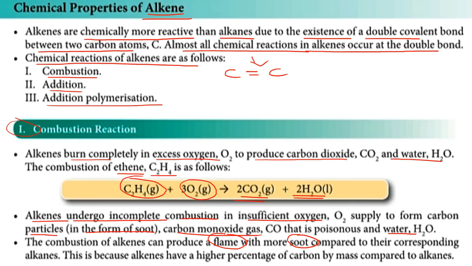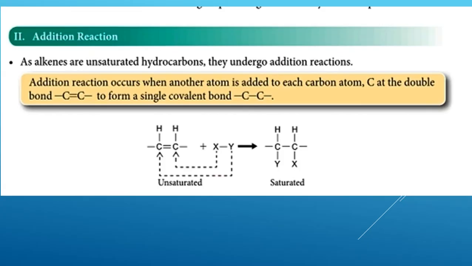So kalau kita bandingkan alkane dengan alkene, alkene itu dia produce more soot compared to alkane. Okay, contoh ethane dengan ethene. Ethene akan menghasilkan lebih banyak soot daripada ethane. Okay, this is because alkenes have a higher percentage of carbon by mass compared to alkanes.